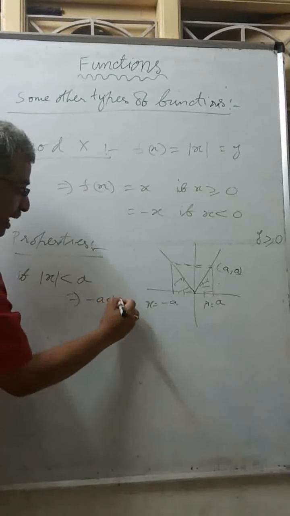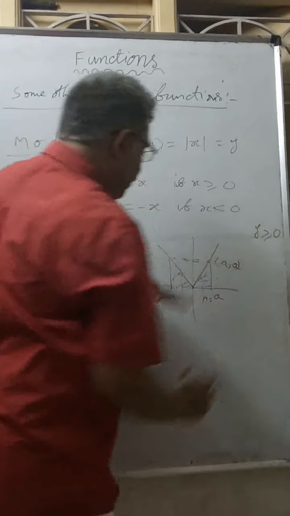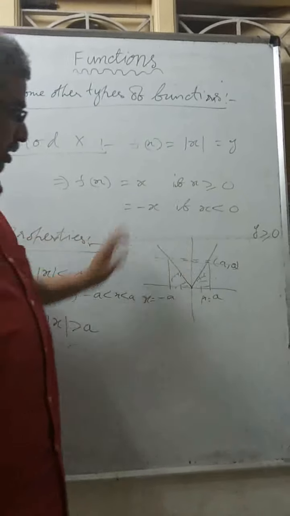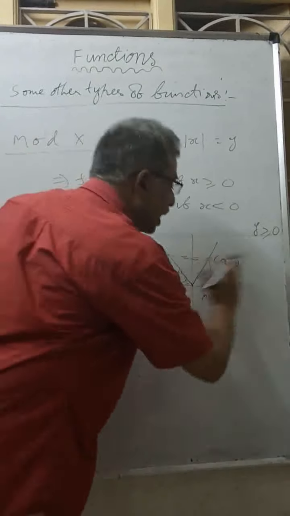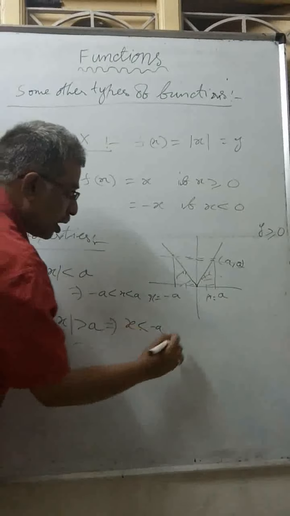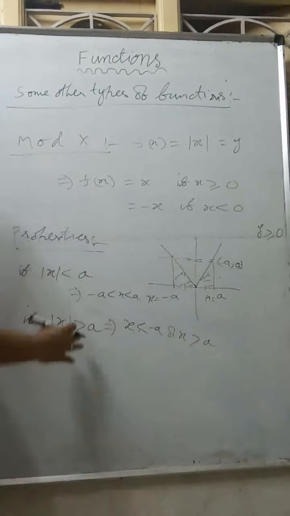If mod x is more than a, means y value is more than a, this a we discussed. If y value is more than this a, what happens? x is on this side of minus a or on that side of plus a, means x does not lie between minus a to plus a, means x is less than or equal to minus a, or x is more than or equal to plus a. If it is equal to, I am not writing equal to, that's why I wrote like this. If you want to take equal to, you can take equal to also. Means a also is included here.